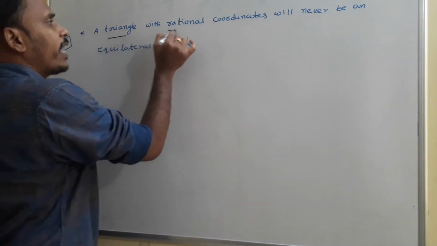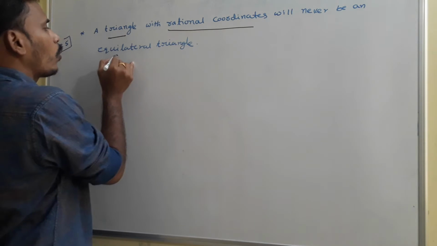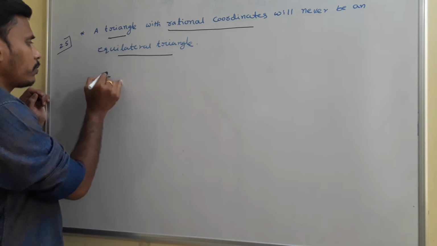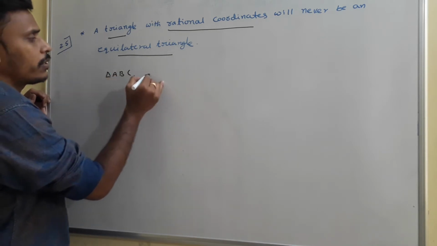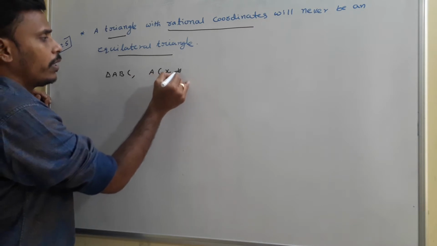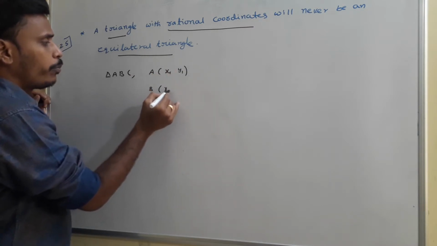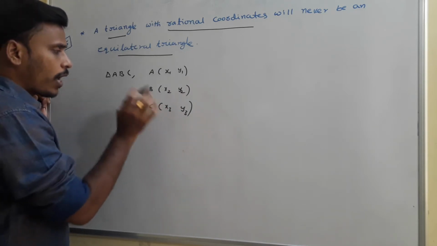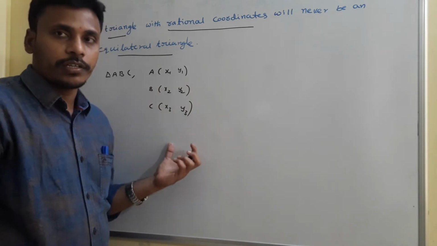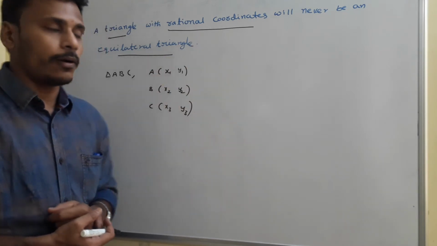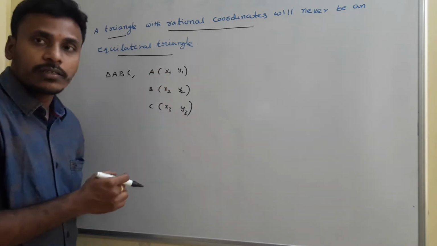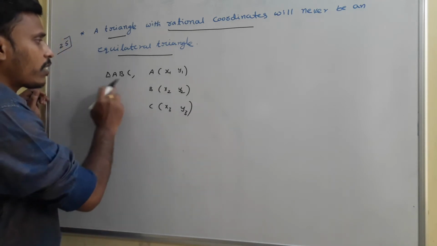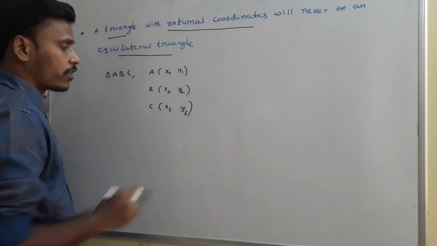A triangle with rational coordinates will never be an equilateral triangle. Suppose we take a triangle ABC, and the coordinates of the triangle may be A (x1, y1), B (x2, y2), C (x3, y3). So I have a triangle ABC and these are the coordinates of the vertices. As per the statement of this problem, if these coordinates are rationals, then for sure we are confirmed that the triangle is not equilateral.